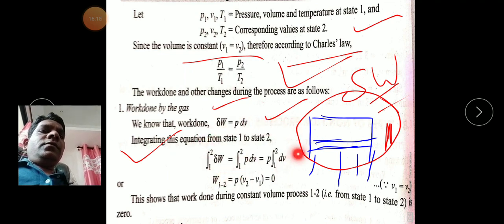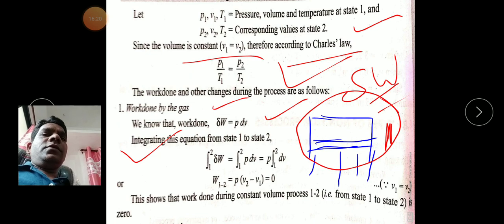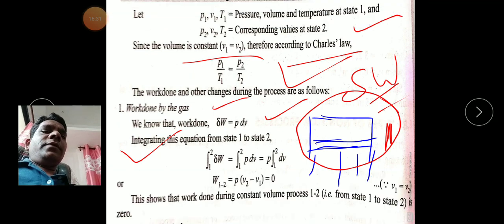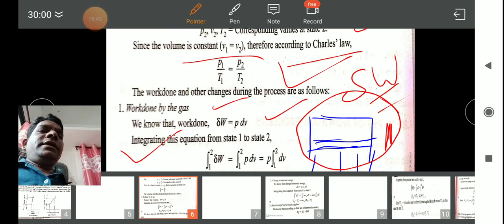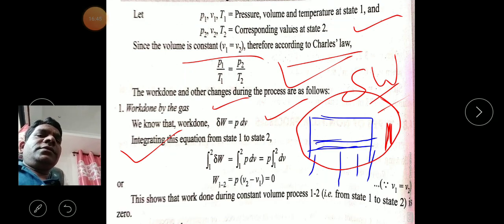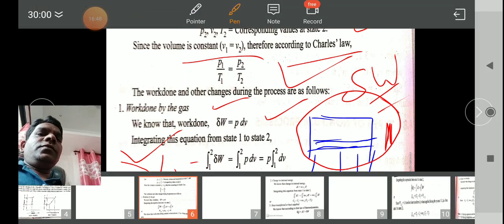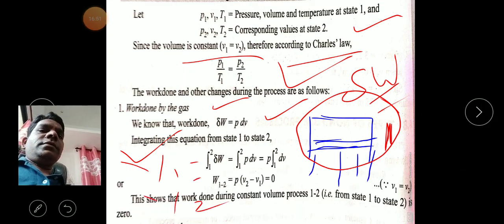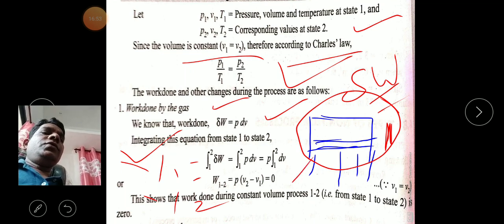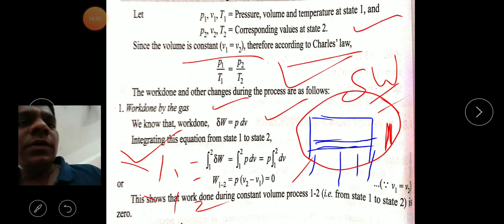See boys, in a constant volume process, P comes out of the bracket, integral 1 to 2 dV, and after solving dV we get P (V2 minus V1) is equal to 0. The final answer we get is 0. The reason behind that 0 answer is that V1 is equal to V2, right? That's why the work done is 0 in a constant volume process.